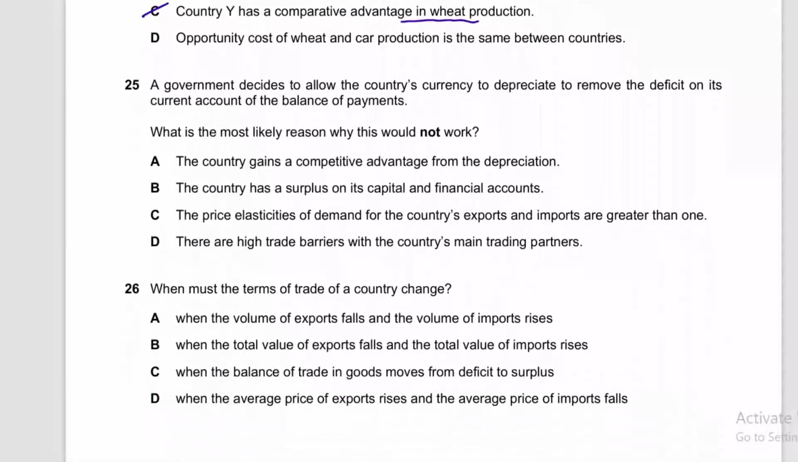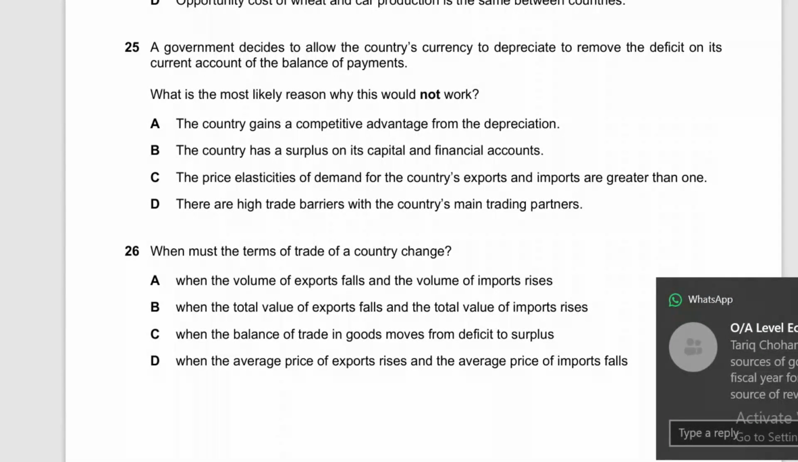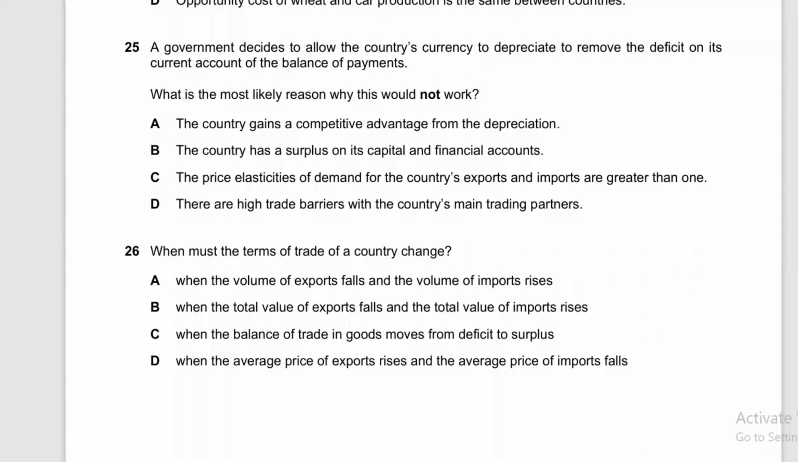Now moving to question number 25. A government decides to allow the country's currency to depreciate to remove the deficit on its current account of balance of payment. What is the most likely reason why this would not work? The government wants to correct the deficit through depreciation of currency, but depreciation does not result in removing the deficit of current account of balance of payment. So which option is the most suited for this question?